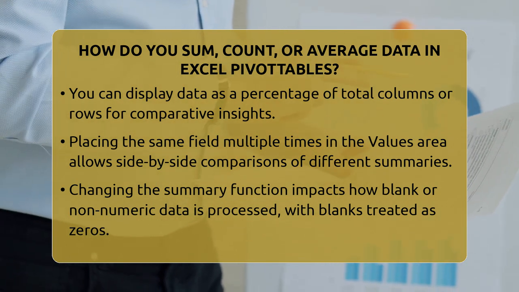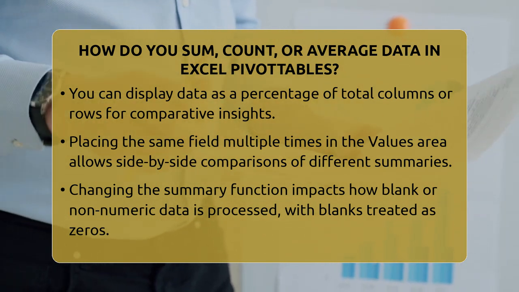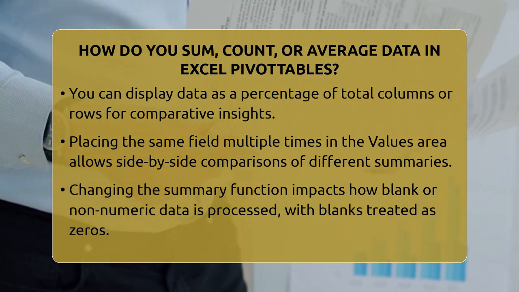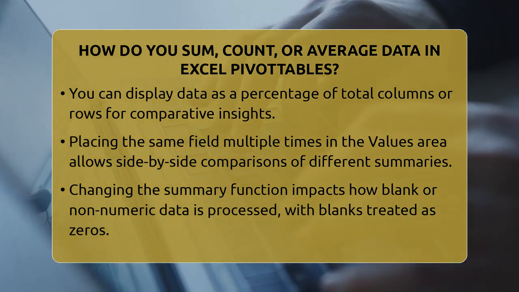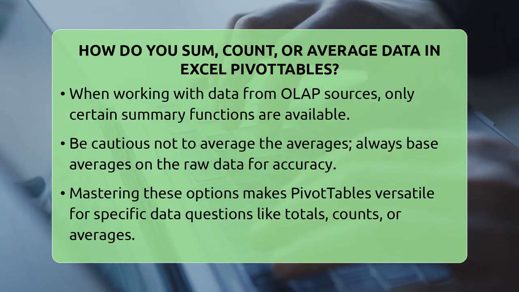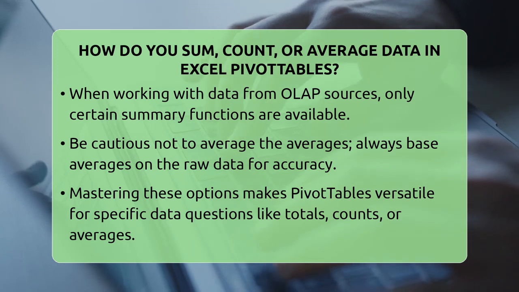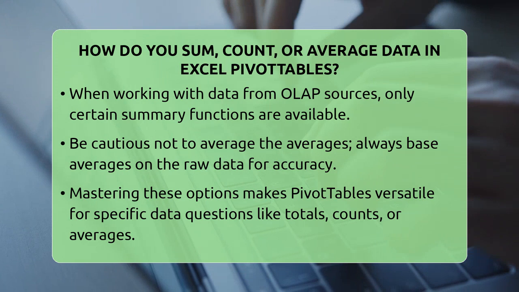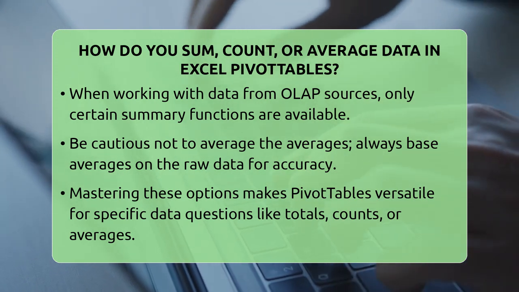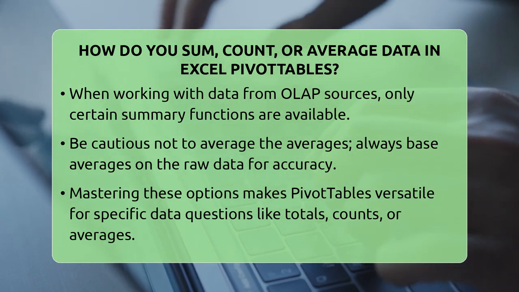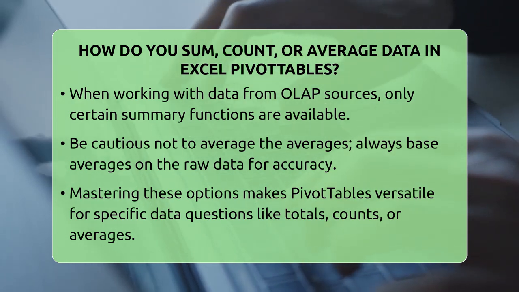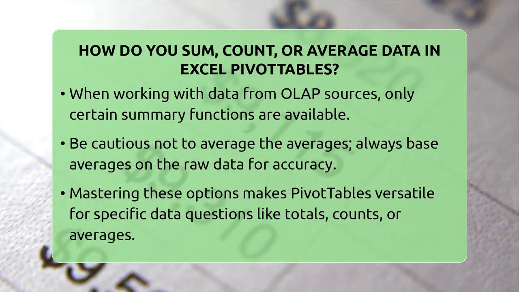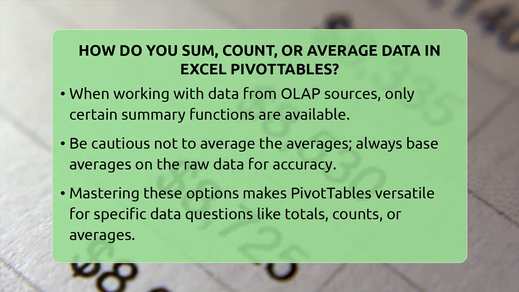Keep in mind that changing the summary function affects how blank or non-numeric data is handled. Excel treats blanks as zeros when calculating. Also, if you are working with data from an online analytical processing source, you might be limited to the predefined summary functions. A common mistake is trying to average the averages. Excel does not average the displayed averages but recalculates based on the raw data. To get accurate averages by category, always work with the original data in the values area.